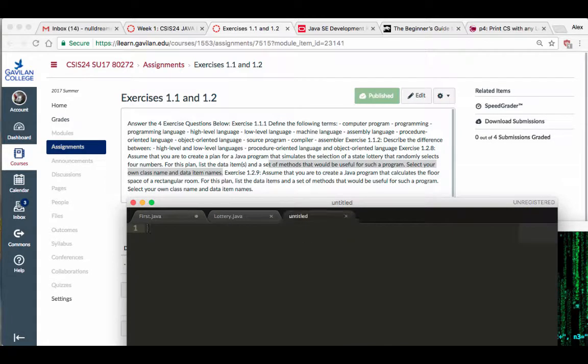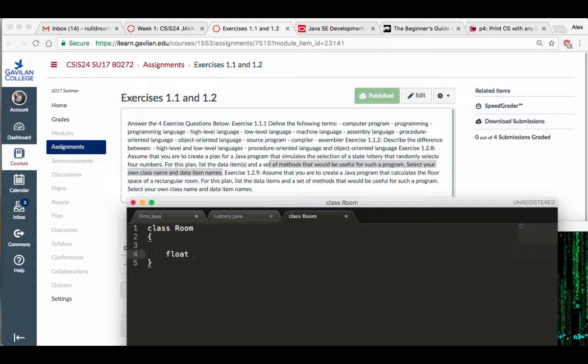So I'm going to go in there and make a new class. Class, what would you like to call it? How about just room? Room, right? Great. Okay. And what are the data items that are going to belong to that room? Right? We need to calculate the floor space. What does the floor have? Width, length, right? So why don't we make two floats this time?